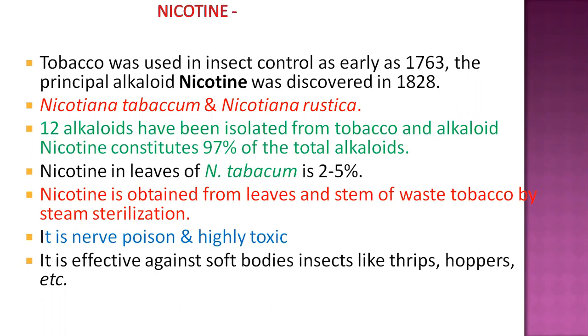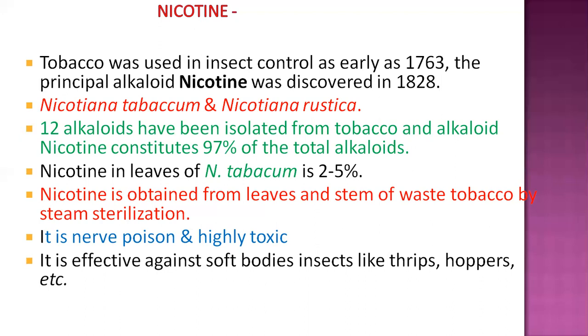So the first one is nicotine. This toxicant compound is derived from tobacco, and it has been used in insect control as early as 1763. Why? Because it has important insecticidal properties; alkaloids are present, called nicotine, which was actually discovered in 1828.